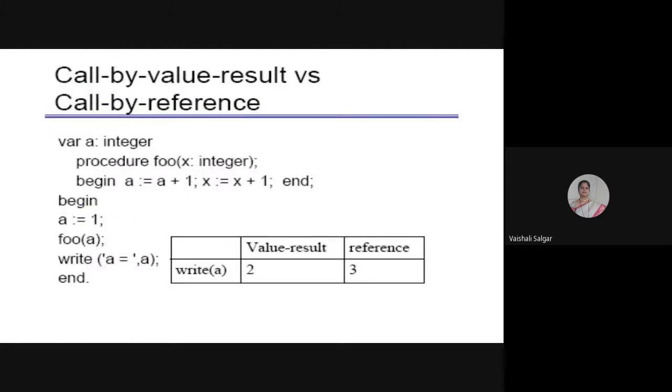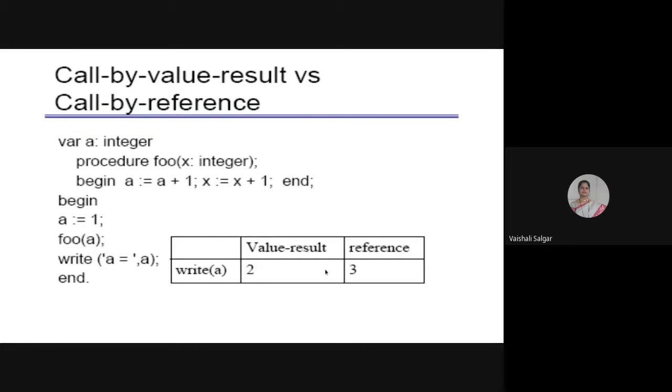Okay, so call by value result versus call by reference. I can't show you call by value result with coding because my C compiler does not support this type of method of parameter calling. So in Pascal, the example is: variable int a. Now procedure foo is there, and over there I'm changing the value of x. Now a is equal to 1, foo a, and write a, so I'm displaying just the value of a.